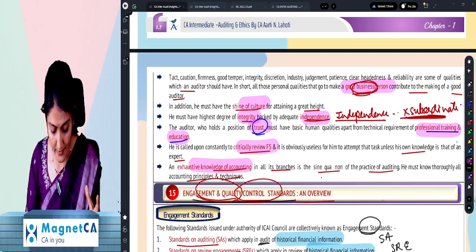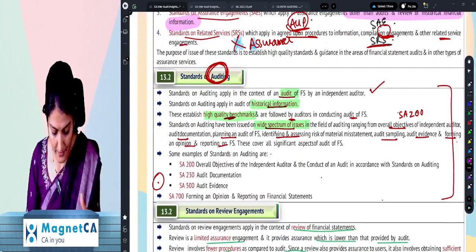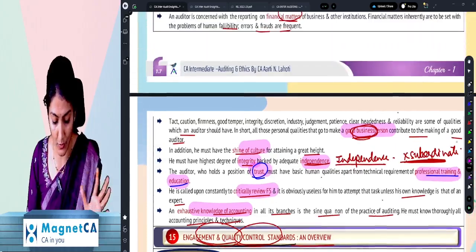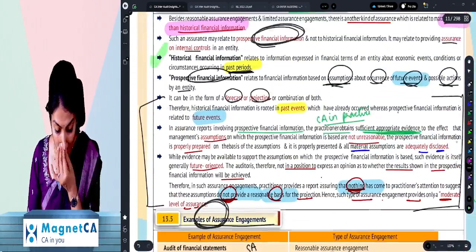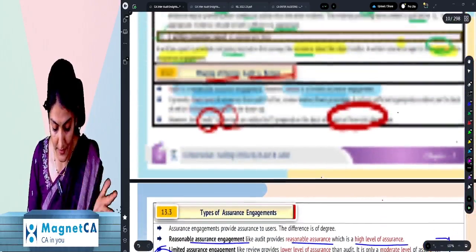Right, so those are the qualities of the auditor. And then I have completed the remaining part of the discussion also over there. Okay, so qualities of auditor, assurance engagement, types of assurance engagement.